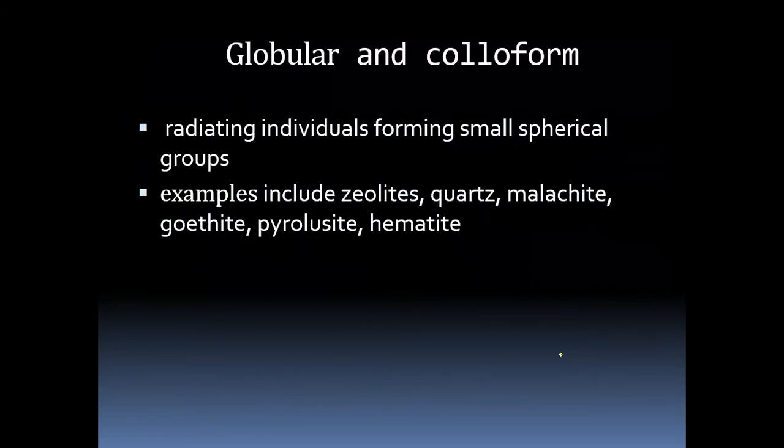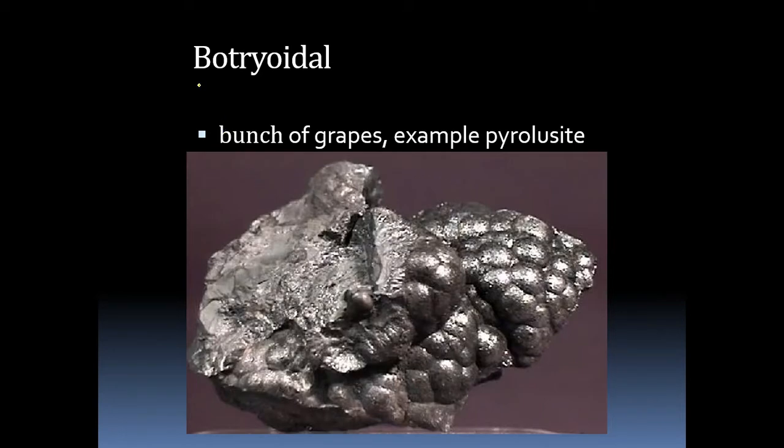Next one is globular or colloform. First one is botryoidal. Botryoidal form is like a bunch of grapes. How a bunch of grapes can be seen, that is nothing but botryoidal form. Example is pyrolusite.